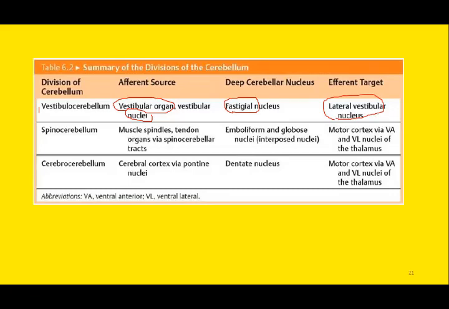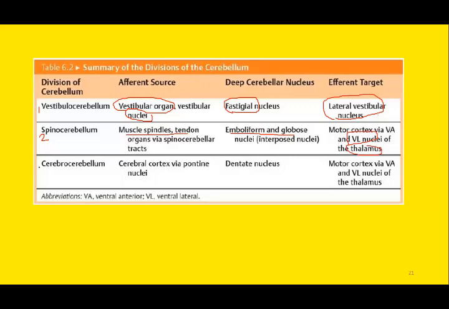Then comes the spinocerebellum, and the input is from the muscle spindles and from the Golgi tendon organs, and the nuclei involved are the emboliform and globose. As we discussed earlier, the middle two deep cerebellar nuclei, emboliform and globose, are collectively called interposed nuclei. The spinocerebellum involves the interposed nuclei, and the output is to the ventrolateral nucleus of the thalamus.